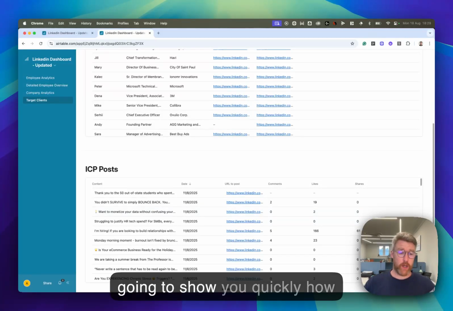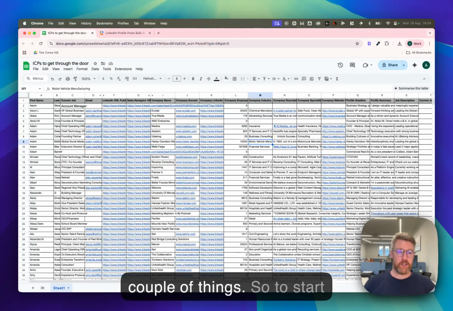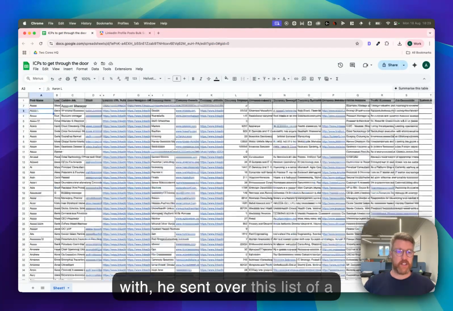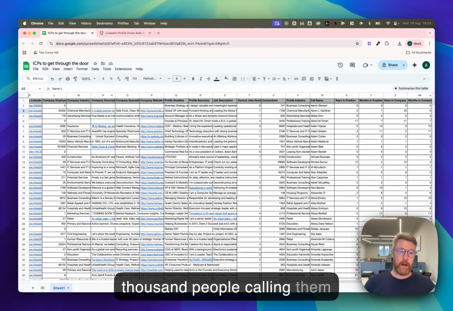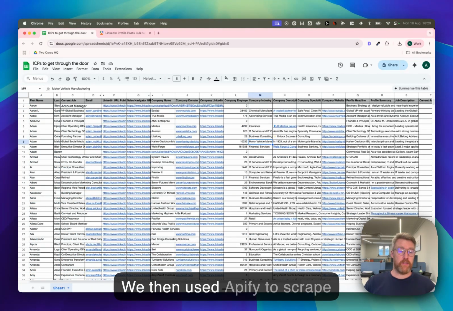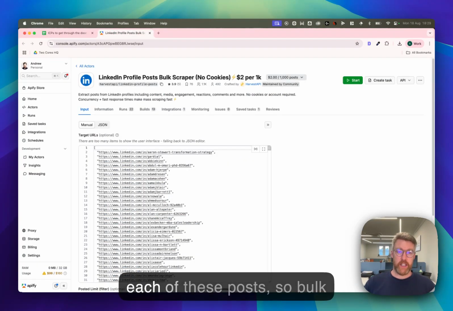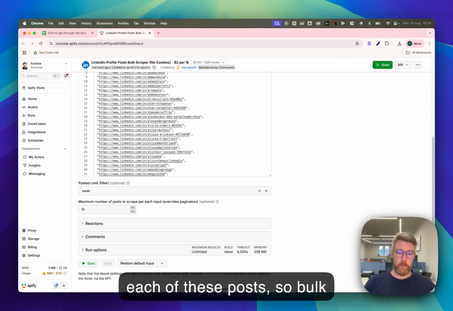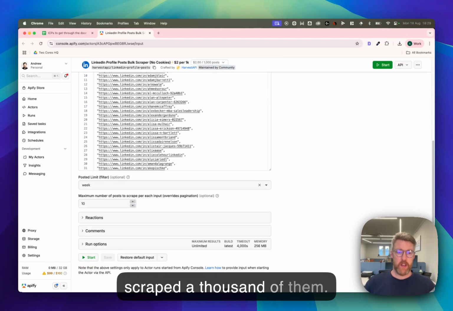I was just going to show you quickly how we built this for him. We did a couple of things. So to start with, he sent over this list of 1,000 people, calling them ICPs to get through the door. We then used Apify to scrape each of these posts, so bulk scraped 1,000 of them.